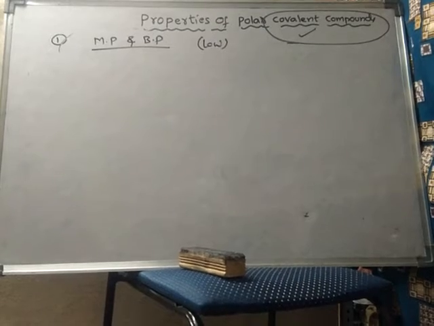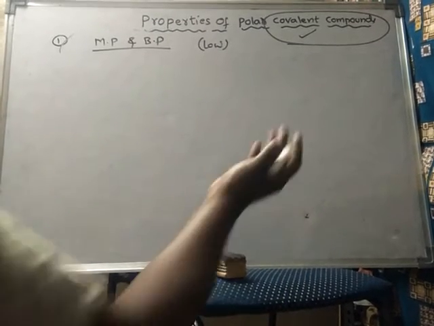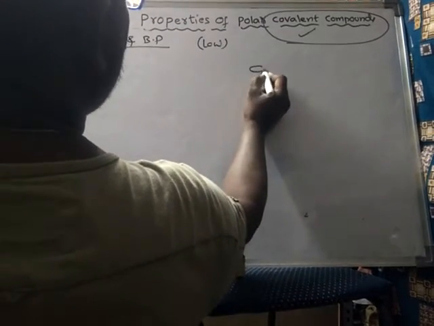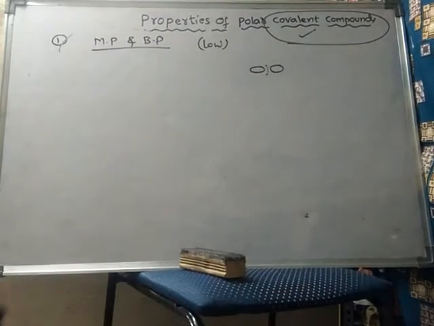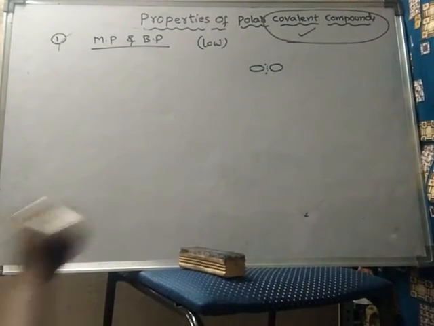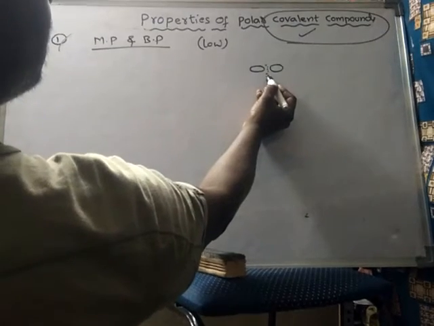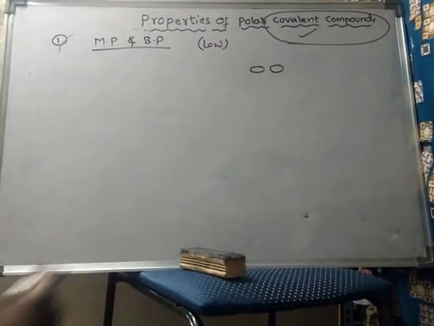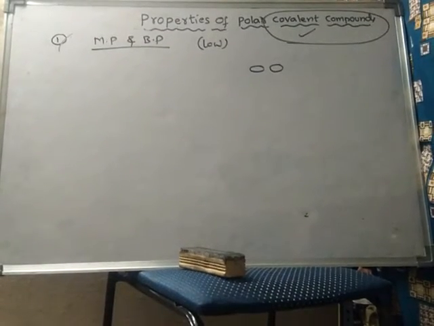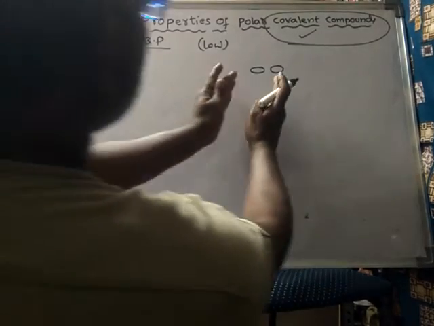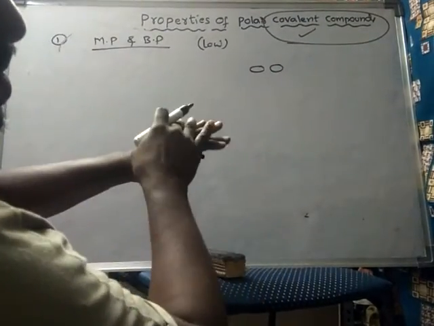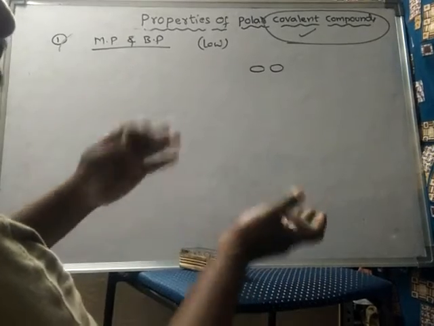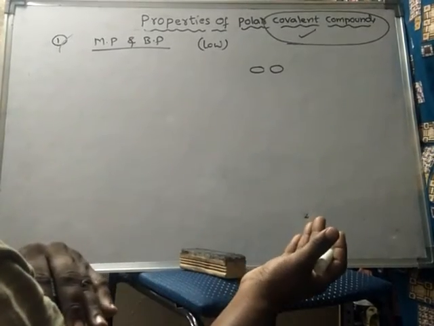Reason, if you say, again the same: between the two molecules, the force of attraction is very weak, so it can be broken easily, and the molecules can become free molecules. If it is solid, it will become liquid easily. If it is liquid, it can turn into vapor easily.